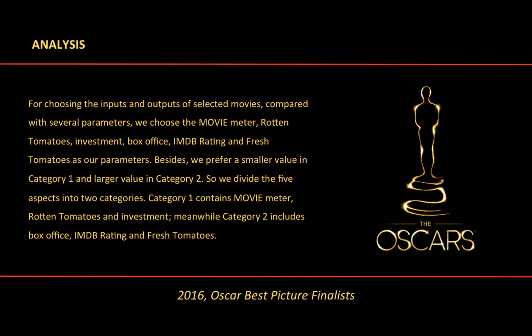Besides, we prefer a smaller value in category 1 and a larger value in category 2, so we divide the 6 aspects into 2 categories. Category 1 contains movie meter, Rotten Tomatoes, and investment. Meanwhile, category 2 includes box office, IMDb rating, and Fresh Tomatoes.